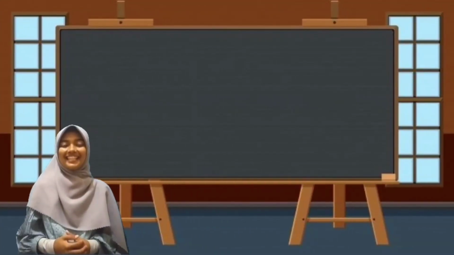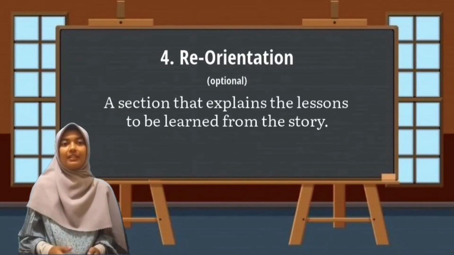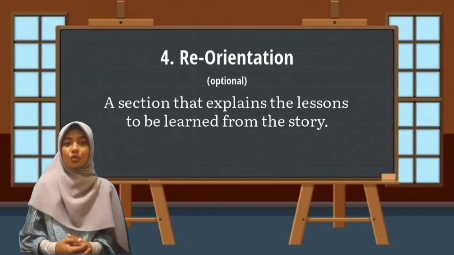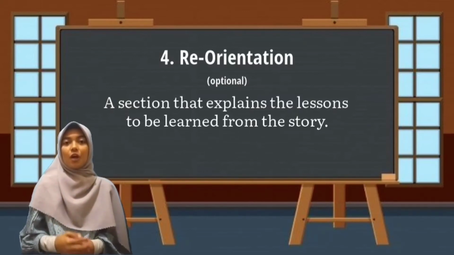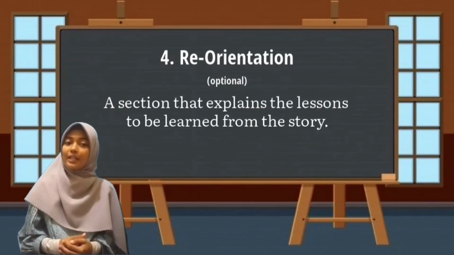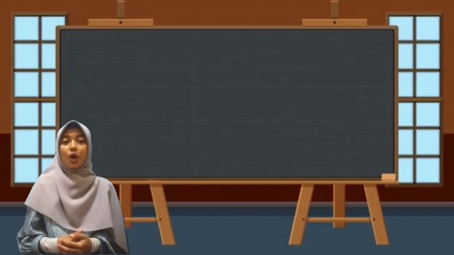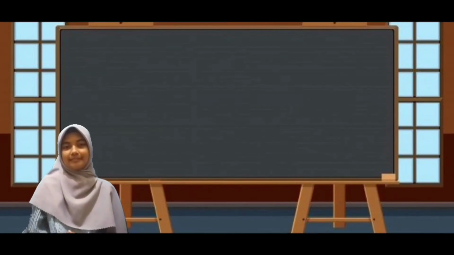The last is reorientation. Reorientation is a section that explains the lesson to be learned from the story. This is a closing remark to the story and it's optional. It consists of a moral lesson or advice from the writer. To make you understand more about the structure of narrative text, let's see the following example.